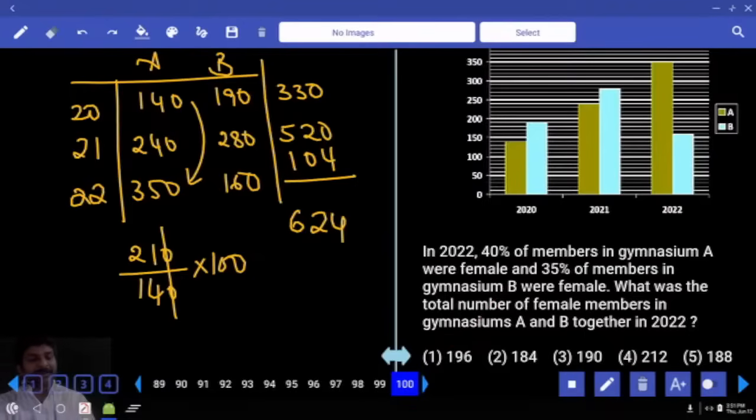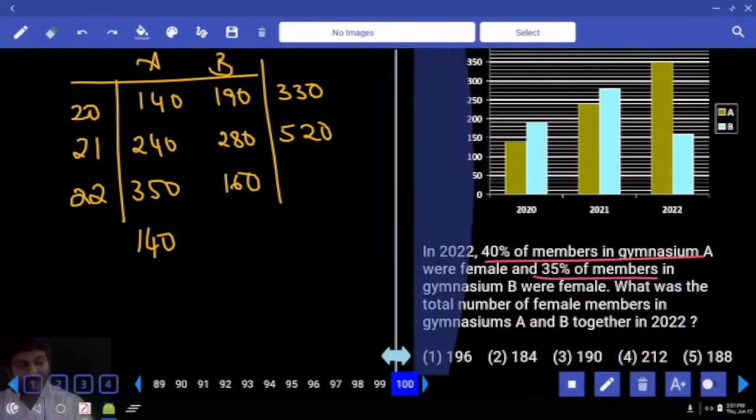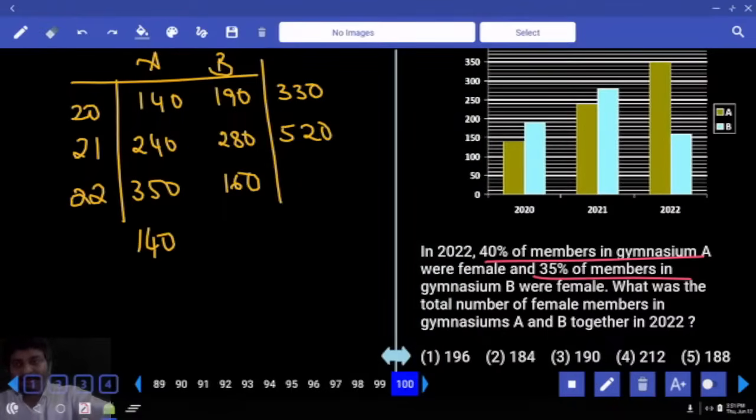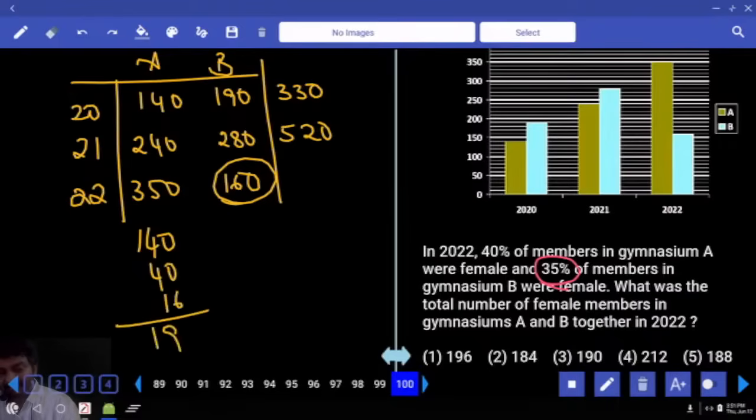In 2022, 40% of the members in gymnasium A were female, 35% of the members in gymnasium B were female. What was the total number of female members in A, B together in 2022? In A, 40% are female. 40%: 10%, double, double. 10% is 35, double 70, double 140. Among gymnasium B, 35%, correct? 35% in the sense, can I take 25% plus 10%? 25%, 10%, sum 196. First option. Over.